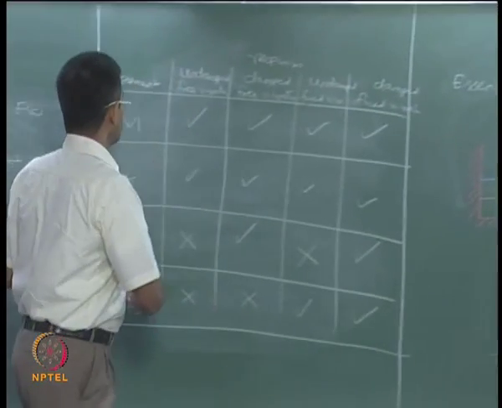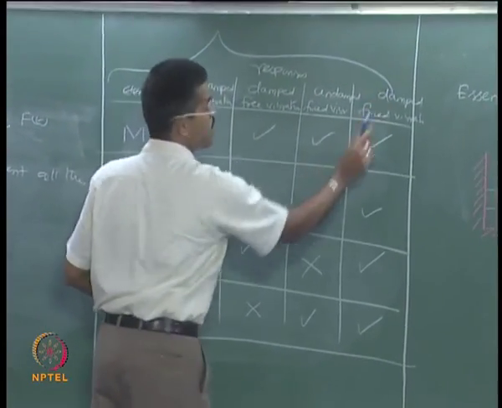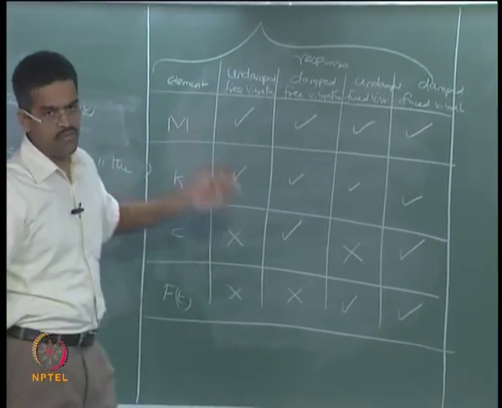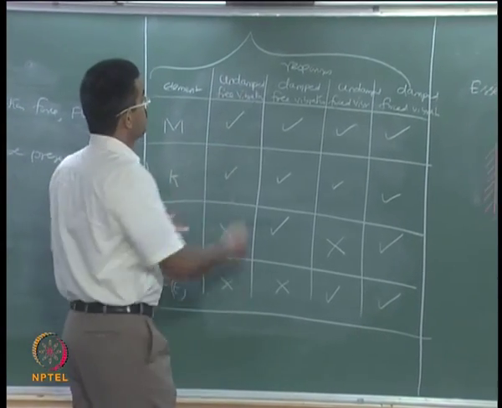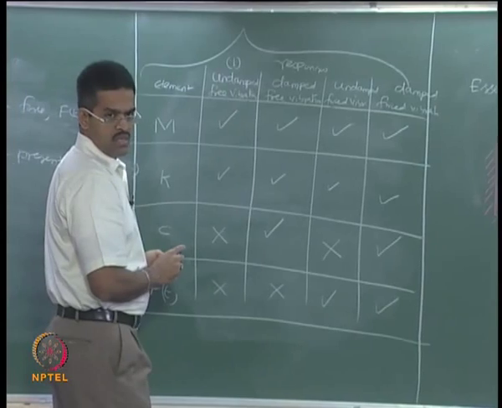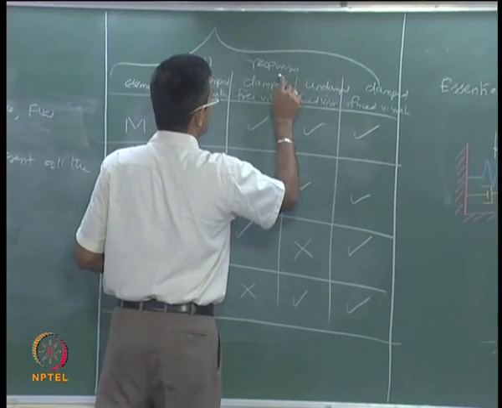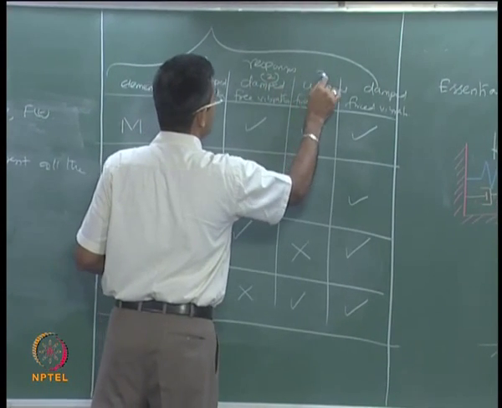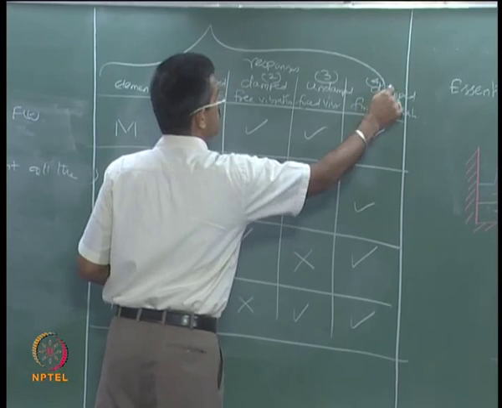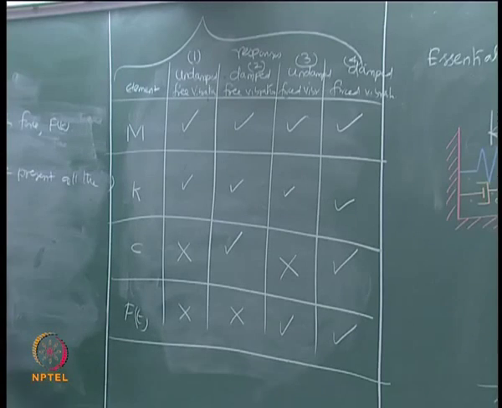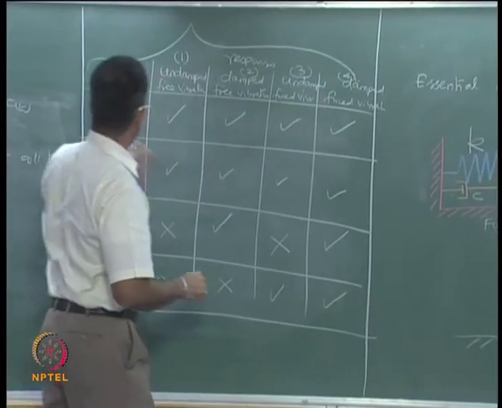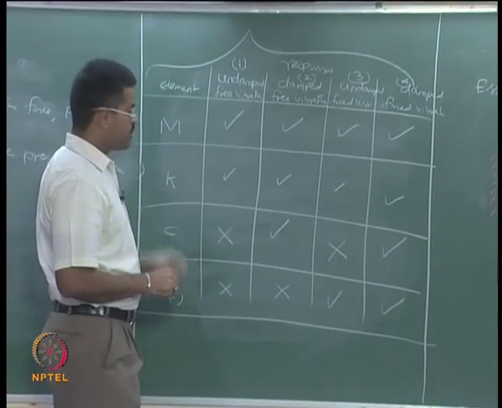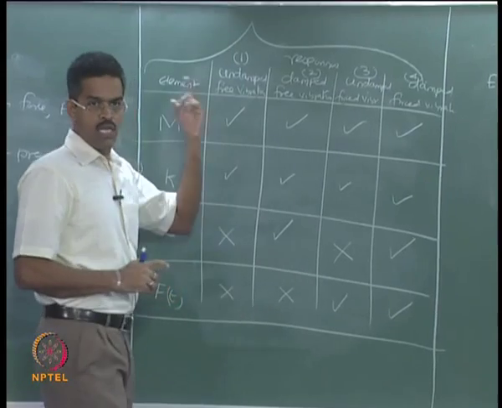So, the response analysis for a single degree of freedom system has 4 classifications: undamped free, which we will see first, then damped free, then undamped forced and damped forced, in the same order. This will give me a clue which components will be present and which will be absent in my analysis.